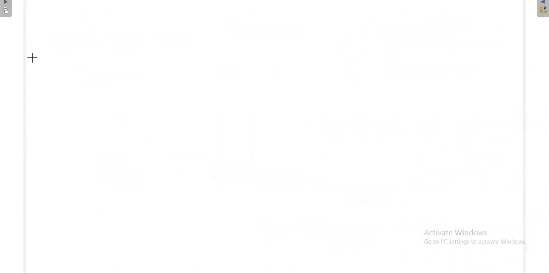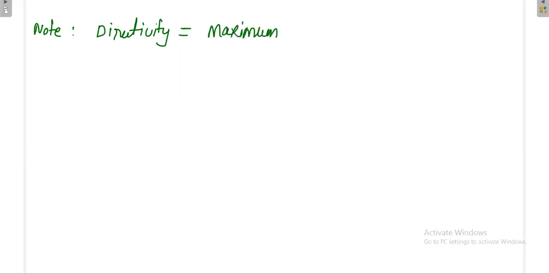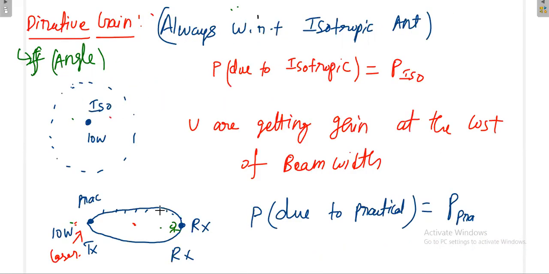So my DG in the direction of interest is greater than 1. Otherwise, I will tell you one more parameter: directivity. Directivity is equal to the maximum directive gain, because you will have different directive gain at different points. But once you stand at the right place, you will get the maximum directive gain. The maximum directive gain is called directivity.